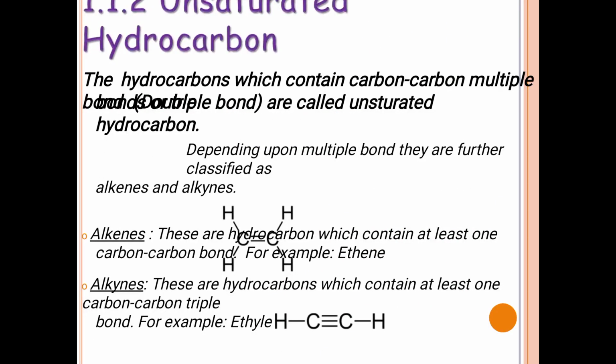Then what are unsaturated hydrocarbons? Hydrocarbons which contain carbon-carbon multiple bonds are known as unsaturated hydrocarbons. For example, alkenes and alkynes. If you take alkenes, there is a carbon-carbon double bond. Alkynes have a carbon-carbon triple bond.